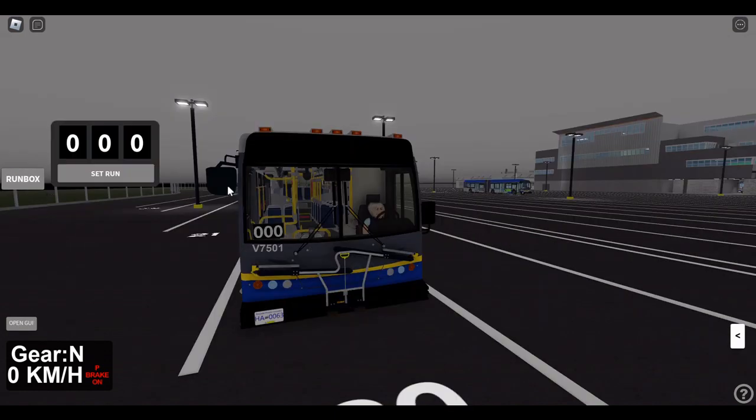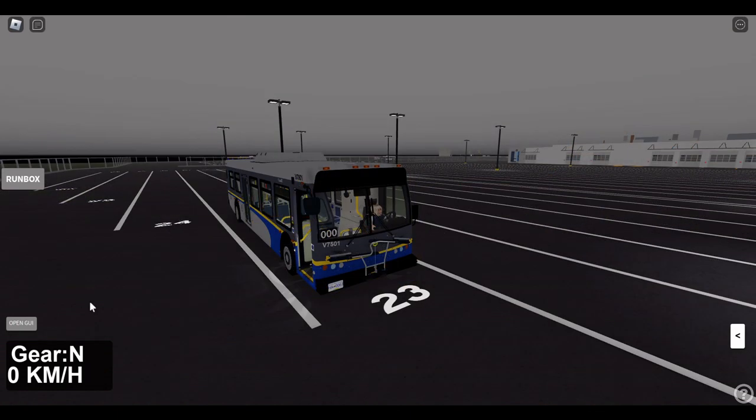Entering numbers into a run box is straightforward. Simply click on the Run Box button and input a number in each of the 3 boxes. Please keep in mind that you should not input letters into the run boxes, except for the letter X, to substitute as a blank. The first procedure we'll cover is how to start up your bus.